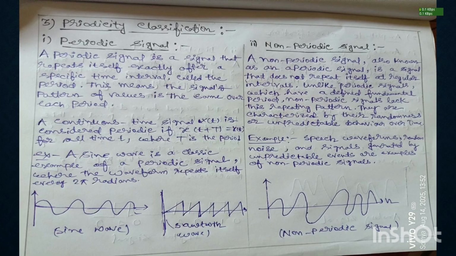Now see the examples of non-periodic signals. So what are the examples of non-periodic signals? Speech waveforms, random noise, and signals generated by unpredictable events are examples of non-periodic signals.